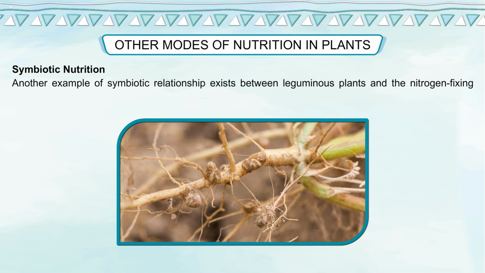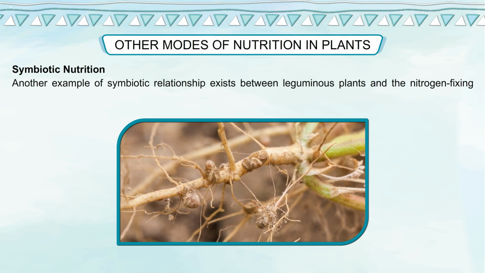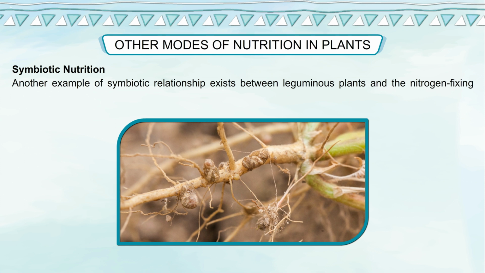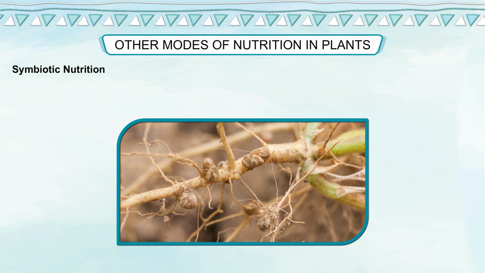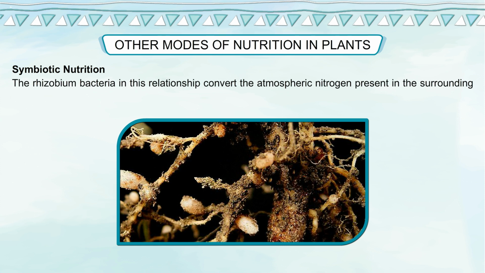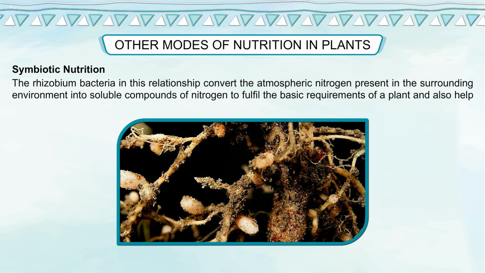Another example of symbiotic relationship exists between leguminous plants and the nitrogen-fixing bacteria. The rhizobium bacteria in this relationship convert the atmospheric nitrogen present in the surrounding environment into soluble compounds of nitrogen to fulfill the basic requirements of a plant and also help the soil to get its nutrients replenished.